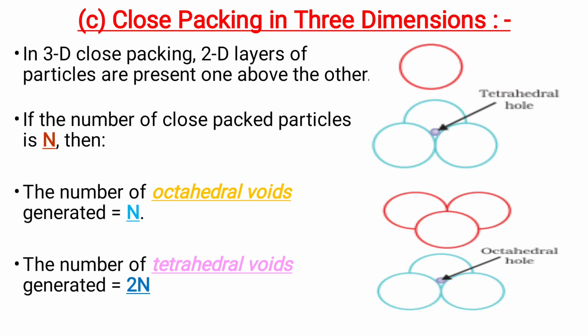Okay, let us discuss close packing in 3 dimensions. In 3D close packing, 2D layers of particles are present one above the other, and there will be formation of holes, tetrahedral holes and octahedral holes, which can be seen in the picture. And now, if the number of close packed particles is n, then the number of octahedral voids generated will be equal to n, but the number of tetrahedral voids generated is equal to 2n.